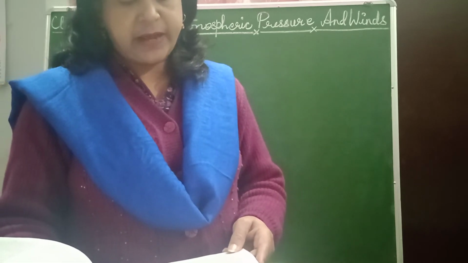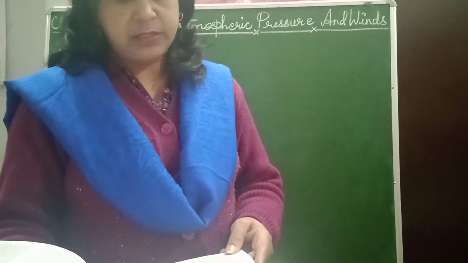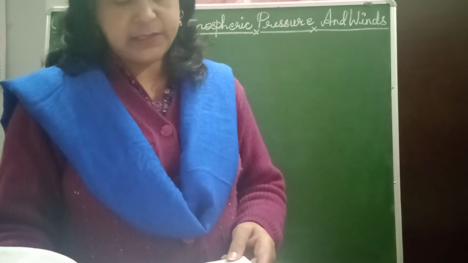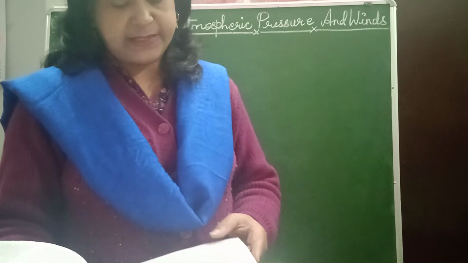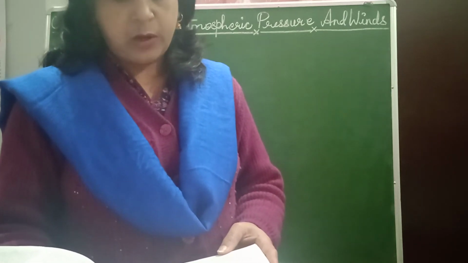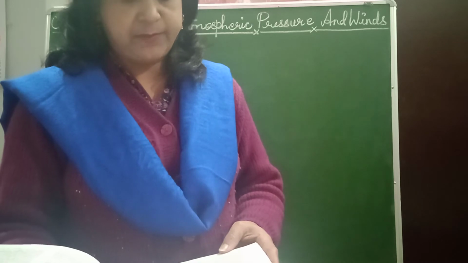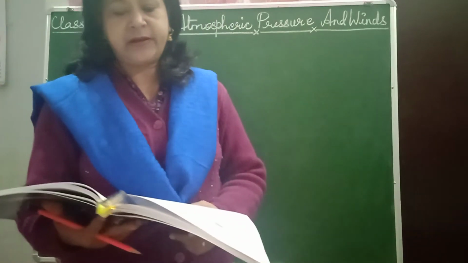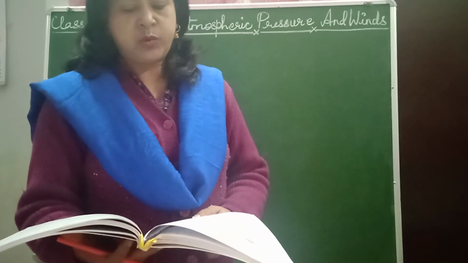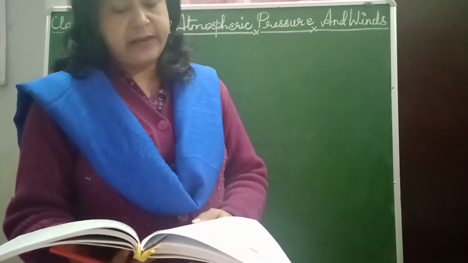The prevailing wind direction of the anti-trade winds in the northern hemisphere is from the southwest and in the southern hemisphere from the northwest. In winter, they move southward due to the shifting of pressure belts in the northern hemisphere, affecting the Mediterranean region, bringing rain to these areas.